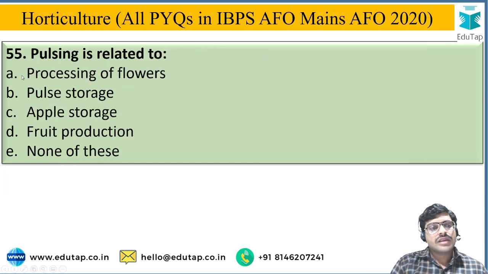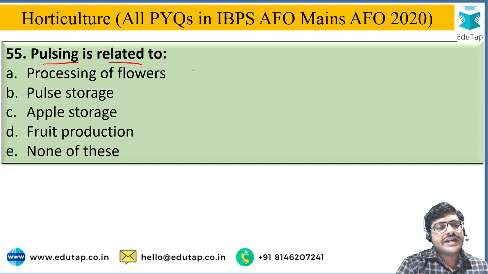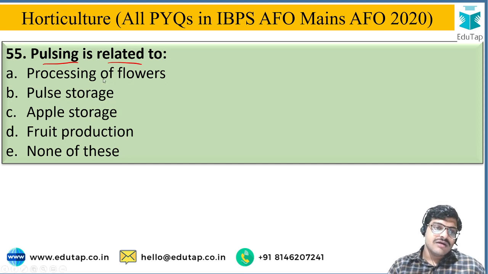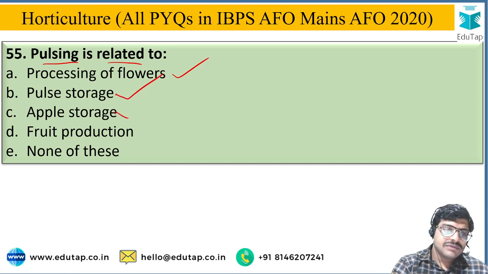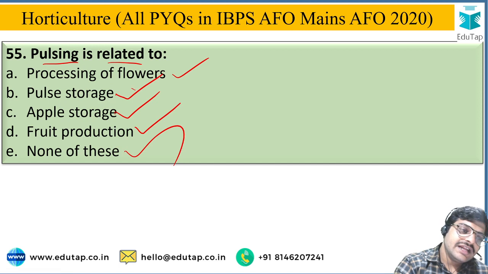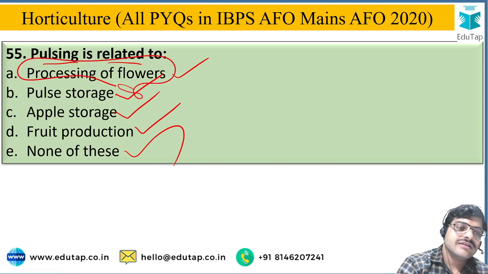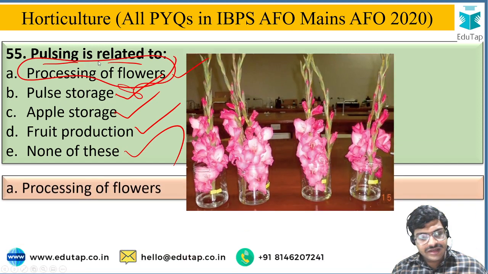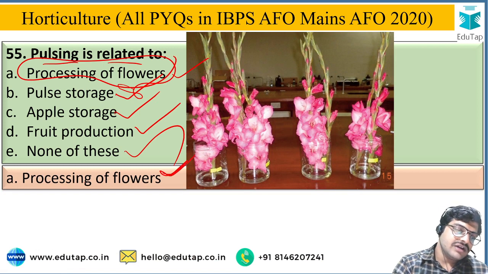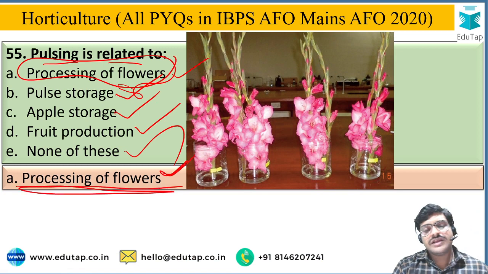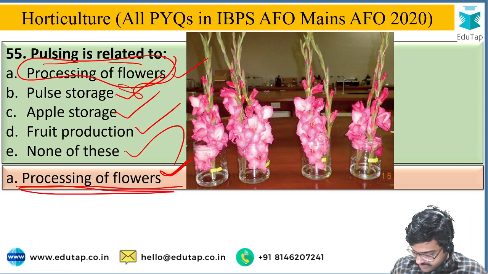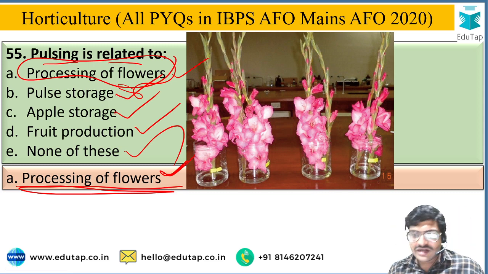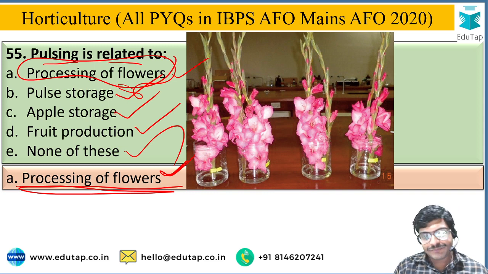Next, pulsing is related to, and the options are processing of flowers, pulse storage, apple storage, fruit production, or none of these. And the correct answer is that pulsing is processing of flowers. To increase the shelf life or the weight of flowers, the sugar solution in which the flower cuttings are dipped is called pulsing.